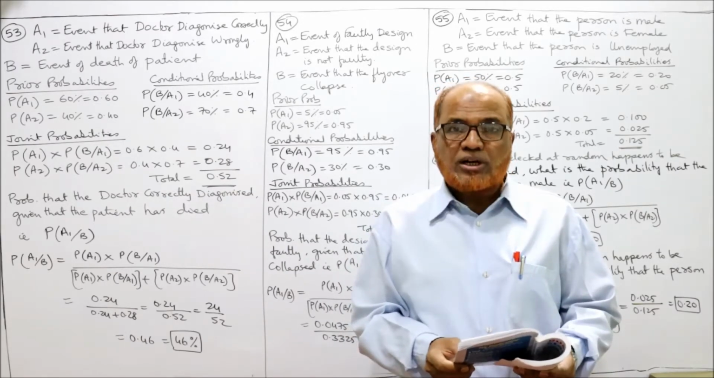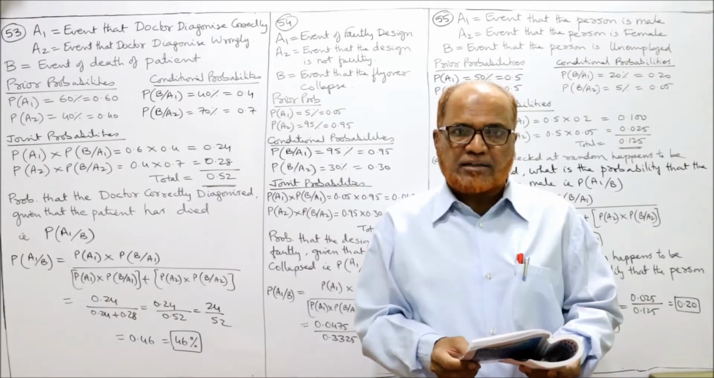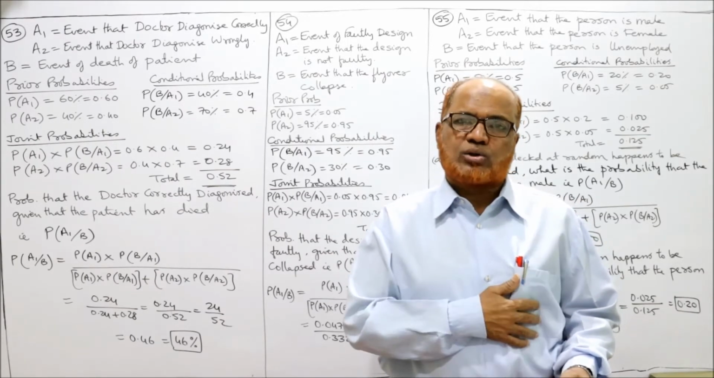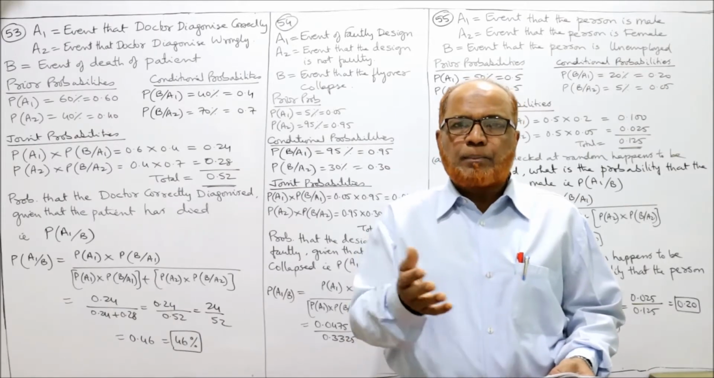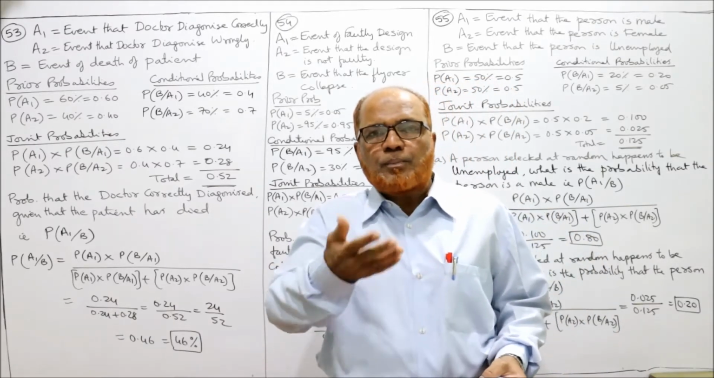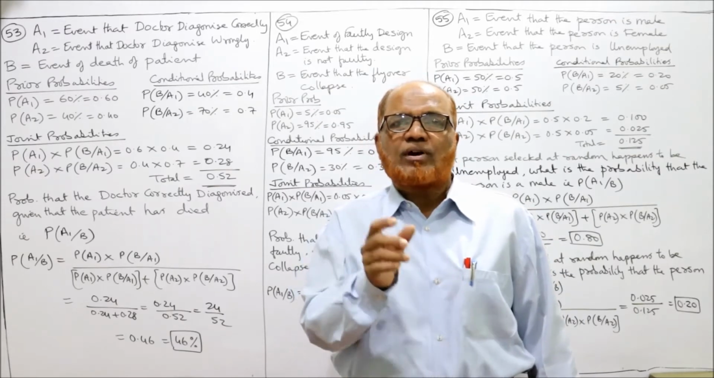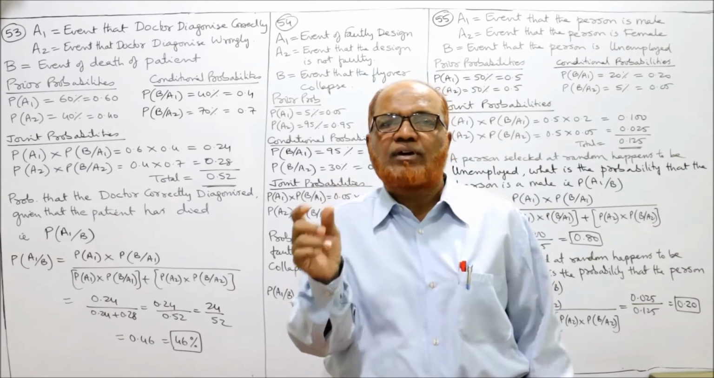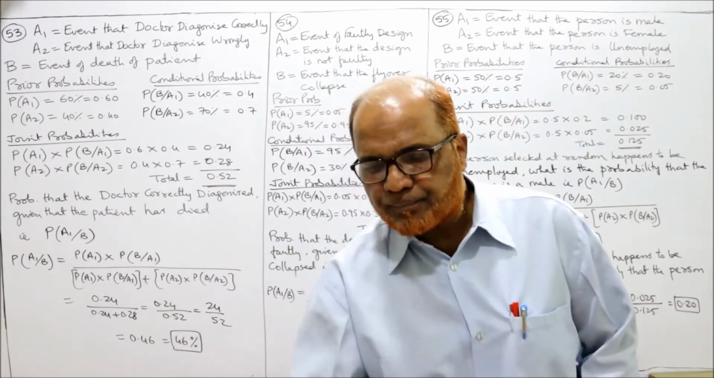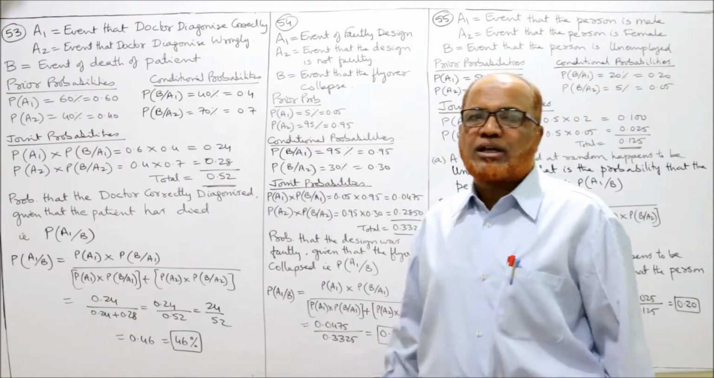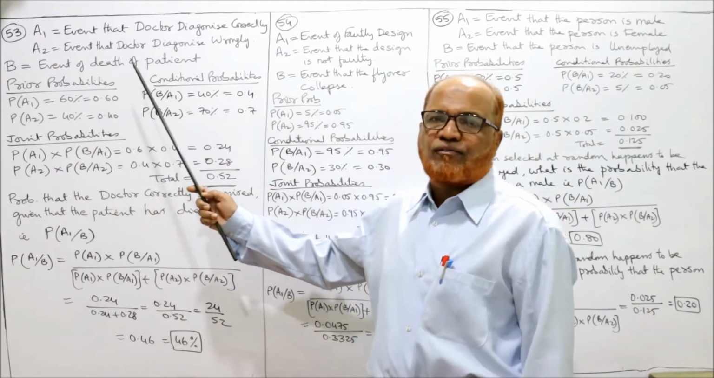Then a patient who had the disease died. What is the chance that the disease was correctly diagnosed? It is given that a patient died. What is the probability that the doctor diagnosed correctly? That means we have to find out P of A1 given B. So put the data. After understanding the contents of the problem, we'll put the information in the usual notational form.